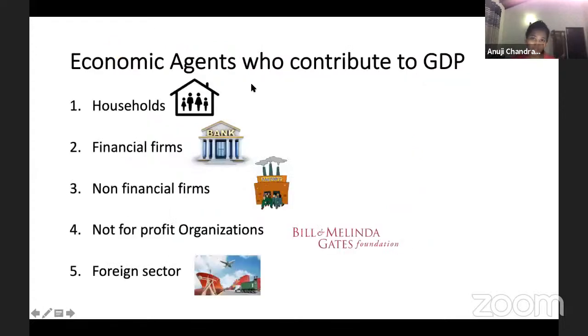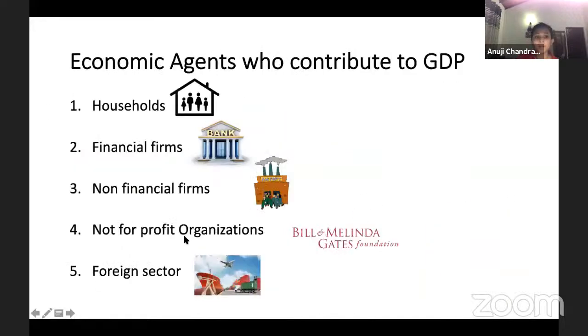Yes. So economic agents who contribute to this GDP, like I said, households you have, business sectors you have. You categorize these economic agents into many types. So businesses, we categorize further so that it's easier for us, okay? We have households, like I said, you and I are households. Business sectors, we categorize into many firms. One of them is financial firms, the financial companies such as banks. Then you have the non-financial firms such as factories. Then you have not-for-profit organizations such as the Bill and Melinda Gates Foundation. I think you've heard of it, who are working towards providing education and supporting equality.